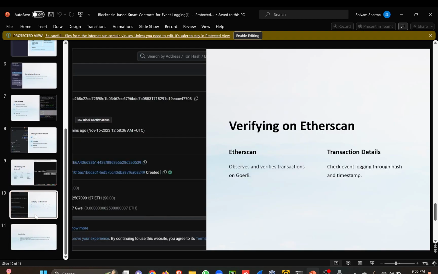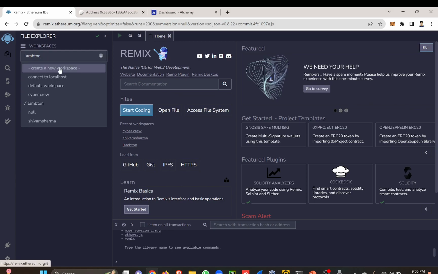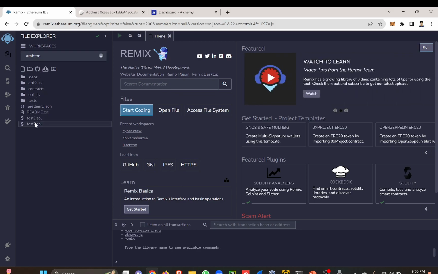Interacting with contracts. Before verifying and deploying, I'm quickly going to show you how we do it. In the Remix Ethereum IDE, we will create a new workspace. We have already created a workspace named Lambton. In that workspace, we have created two .sol Solidity files, test1 and test2. Test2 is our main file.